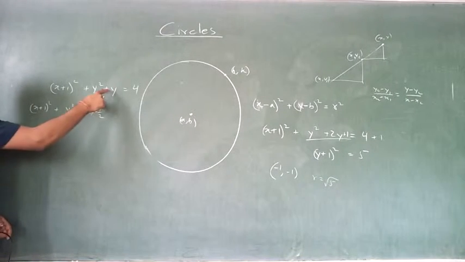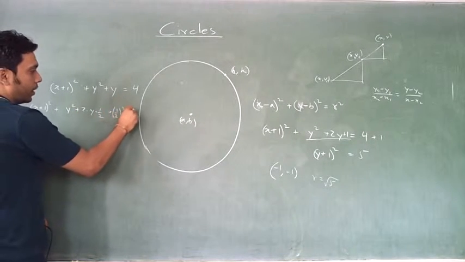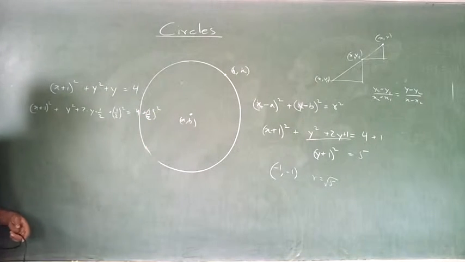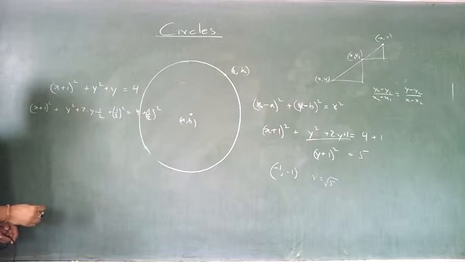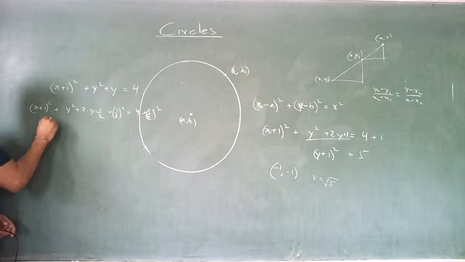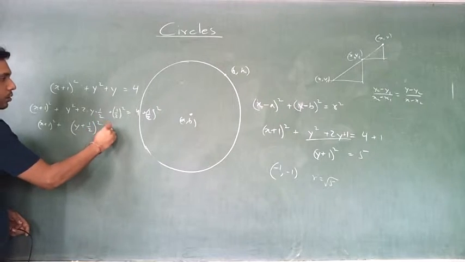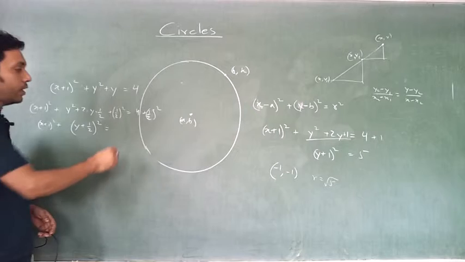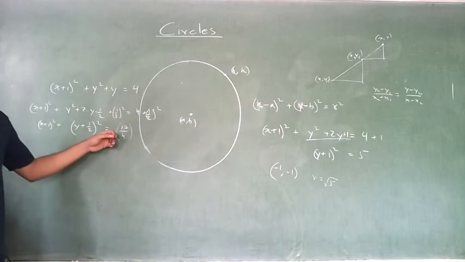Right? You are writing y as 2 into y into half. Plus half square, and that side plus half square. Right? What does it become? x plus 1 square plus y plus half the whole square is equal to 1 by 4 plus 16 plus 1, 17 by 4, right? So under root of this is the radius.